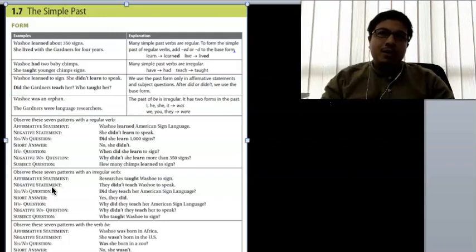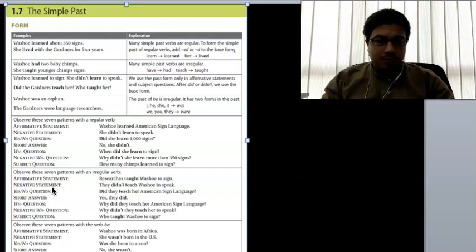I learned to speak English in primary school, for example. I washed my car last week, or I cooked spaghetti yesterday. So things that happened in the past, one time, not happening many times in the past, we use simple past tense.